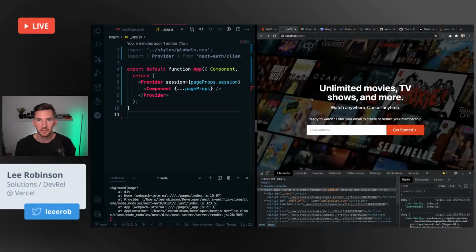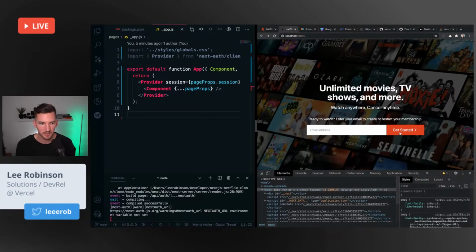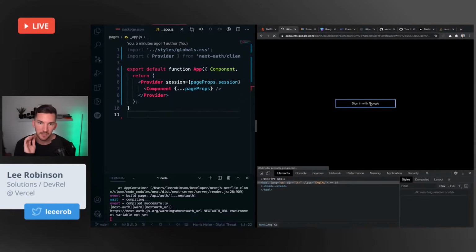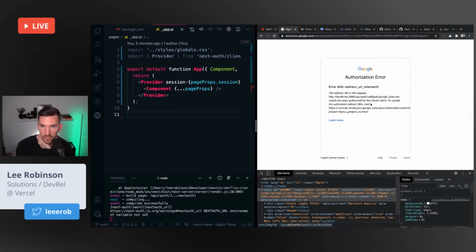The session will be coming from this provider in _app.js using a React context. So let's go back to our localhost and click get started. It redirects us to that API/auth/sign-in route. I hit sign in with Google, and we have a redirect URI mismatch because this is the full URL.